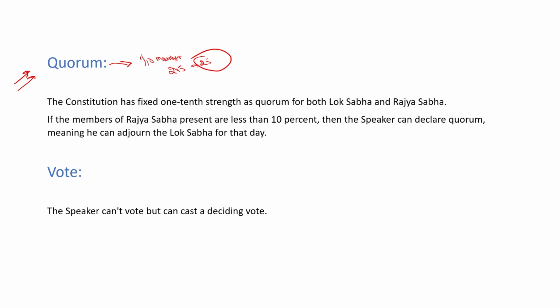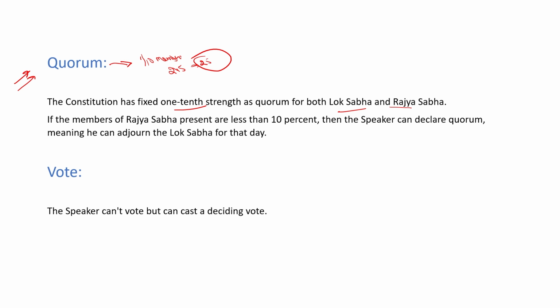What happens when there are less than 25 members present in the Rajya Sabha? In that case, the Rajya Sabha session will not be run, and the chairman of the Rajya Sabha will dissolve the Rajya Sabha for that day. And this power is known as the power of quorum. So the Constitution has fixed 1/10 strength as a quorum for both Rajya Sabha and Lok Sabha. That means at least 1/10 of the members must be present to continue the Rajya Sabha.